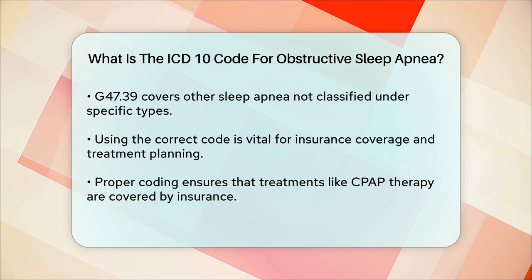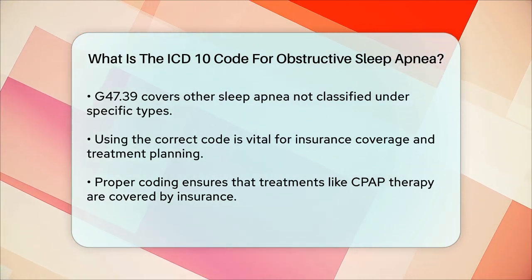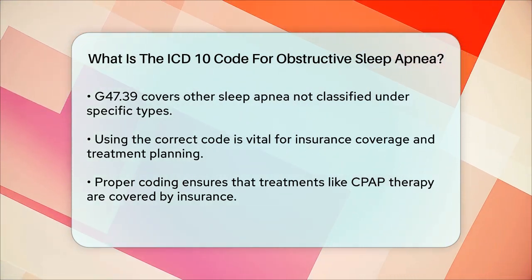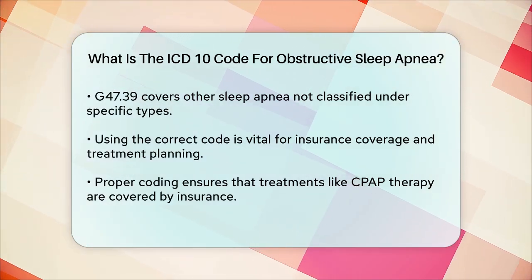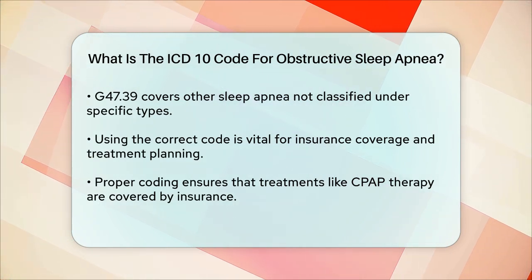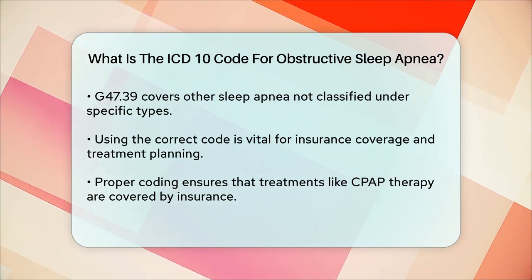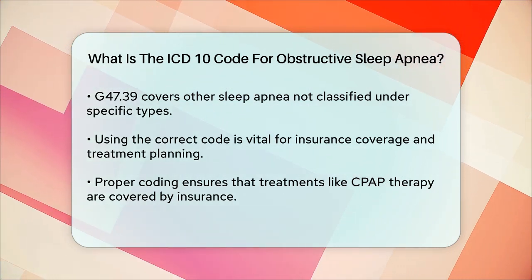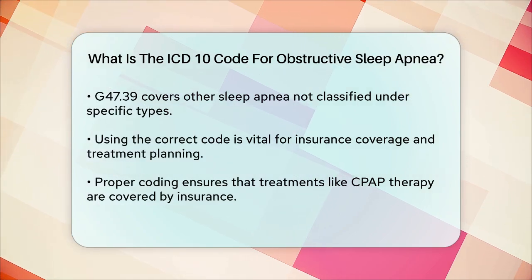For instance, if you're diagnosed with OSA, this code will help ensure that your treatment, such as continuous positive airway pressure, CPAP therapy, or lifestyle changes, is covered by your insurance. In summary, if you're dealing with obstructive sleep apnea, the ICD-10 code you need is G47.33. This code helps healthcare providers accurately diagnose and treat the condition, ensuring you get the right care and coverage.